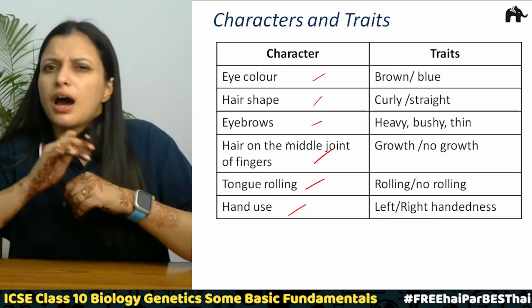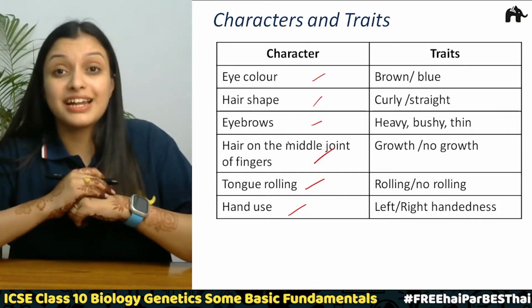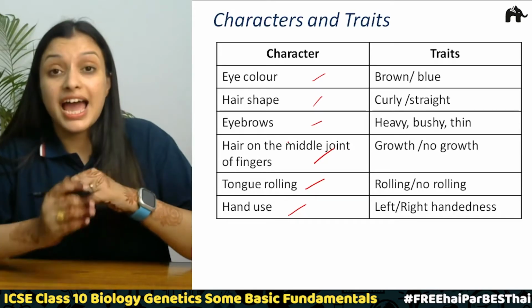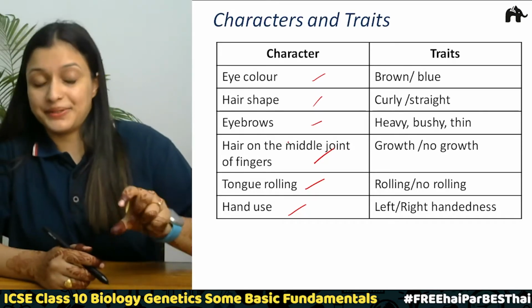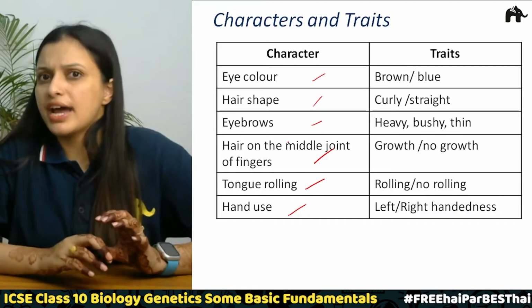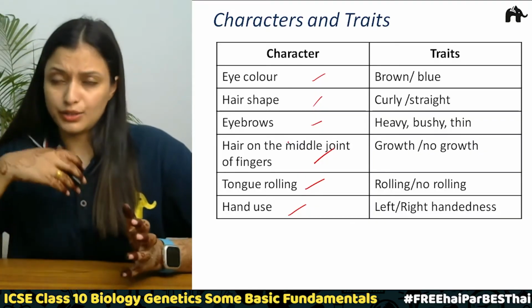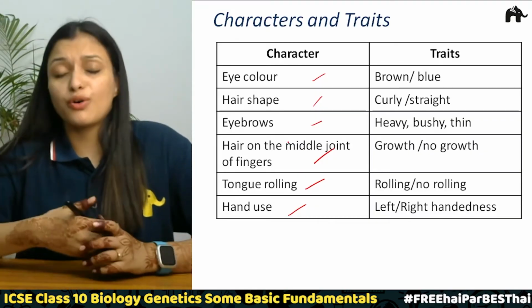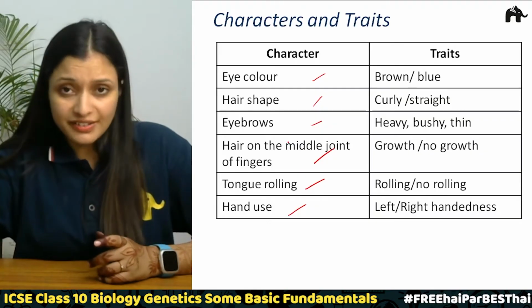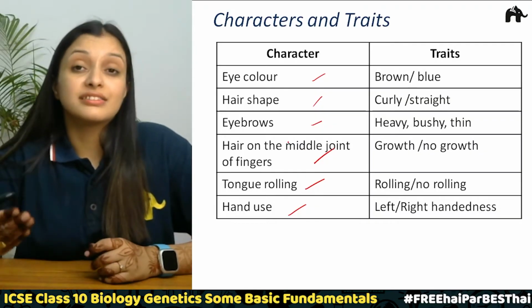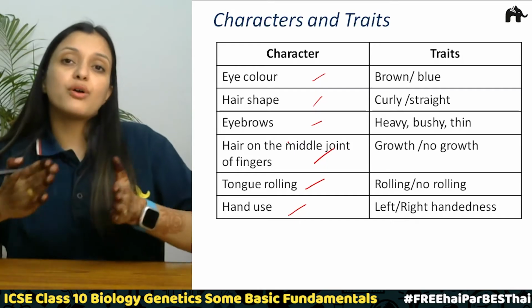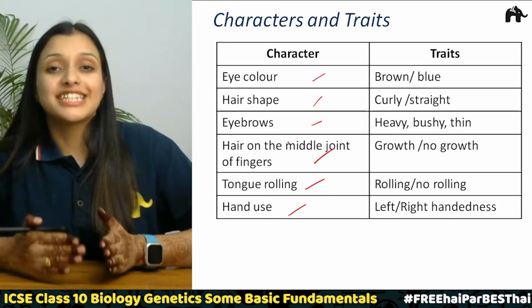Then tongue rolling, are you able to roll your tongue or not, that is a trait, and tongue rolling is a character. Then hand use, are you a person who writes with the left hand, or are you dependent on the right hand? These are the traits. The alternative form of a character is a trait, correct.